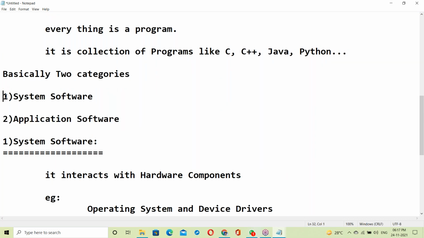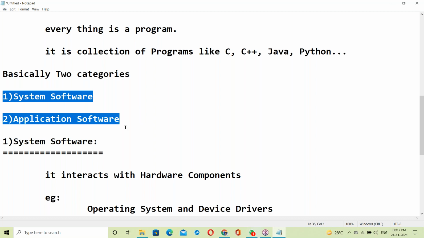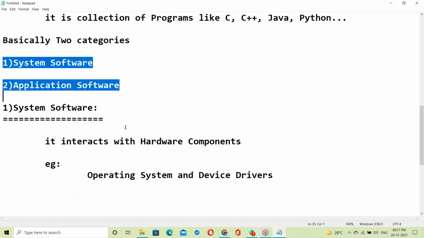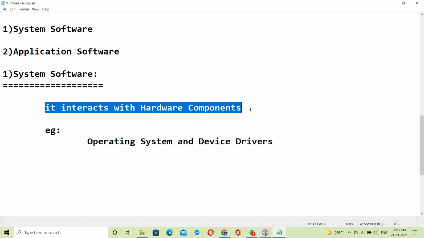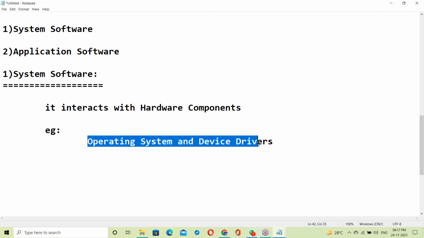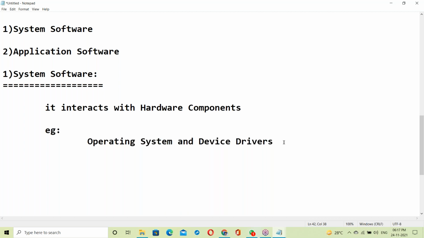What is system software? System software interacts with hardware components. Examples are operating systems and device drivers.